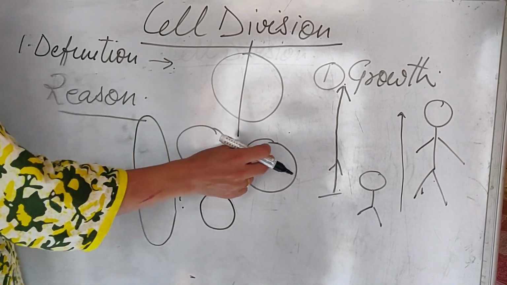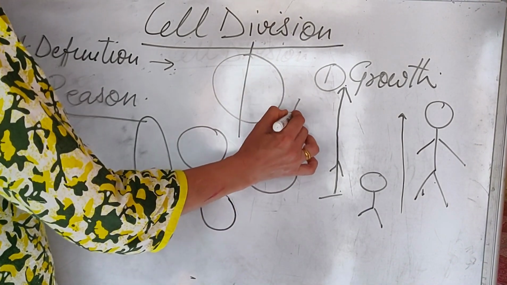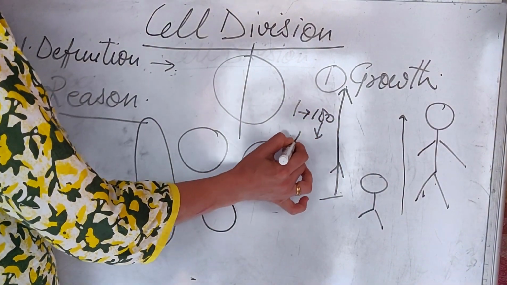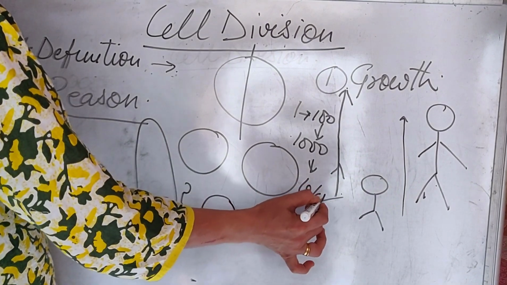It means that earlier, if there was one cell, it changes into 100, 100 changes into thousands, and thousands change into lakhs.